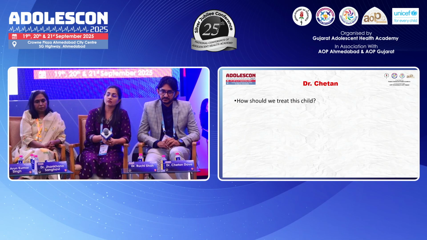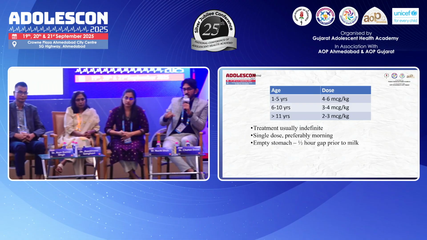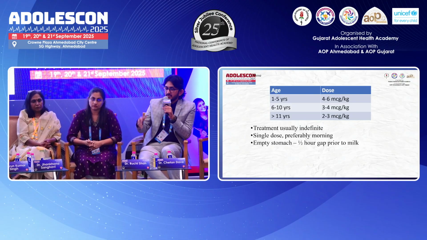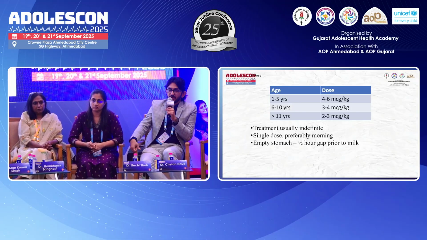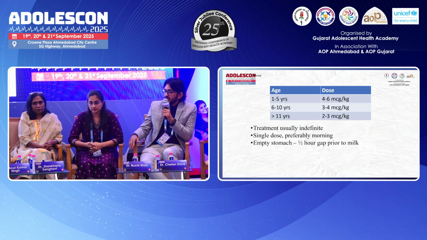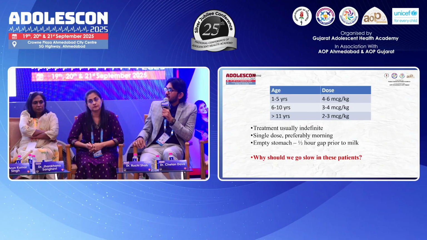Yes. So Dr. Chetan, how do we treat this child? By looking at the reports as well as the bone age and symptoms, it looks like a long-standing primary acquired autoimmune type of hypothyroidism. So definitely the body is accustomed to the low thyroid status, and as we know that thyroxine is a catabolic hormone, we would like to start with a gradual dose, and then over the next 2 to 3 weeks of treatment, we should reach the normal required dose.